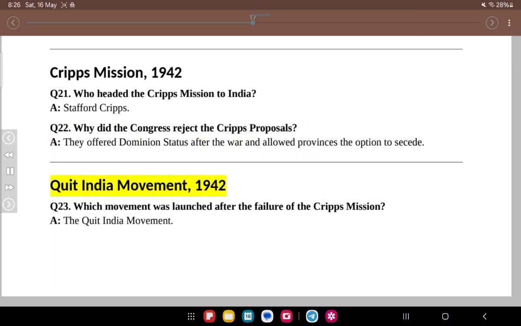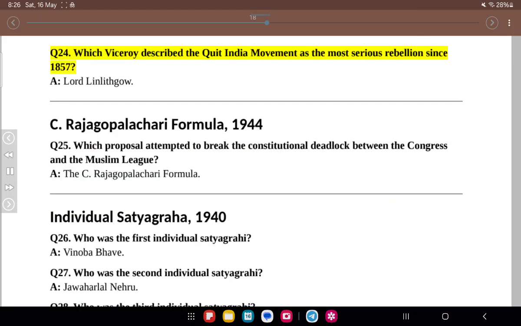Quit India Movement, 1942. Q23. Which movement was launched after the failure of the Cripps Mission? A. The Quit India Movement. Q24. Which Viceroy described the Quit India Movement as the most serious rebellion since 1857? A. Lord Linlithgow. C. Rajagopalachari Formula, 1944. Q25. Which proposal attempted to break the constitutional deadlock between the Congress and the Muslim League? A. The C. Rajagopalachari Formula.